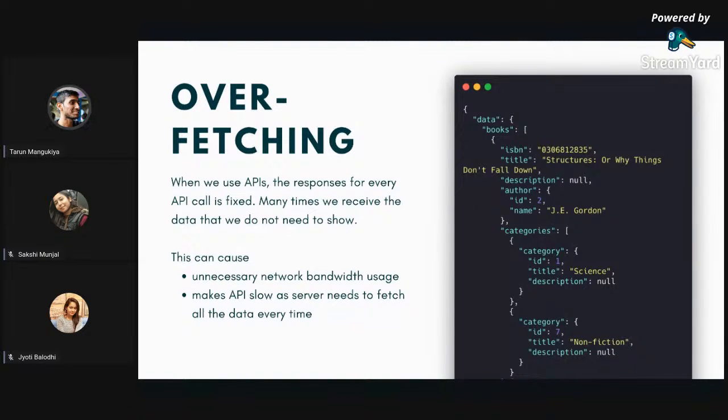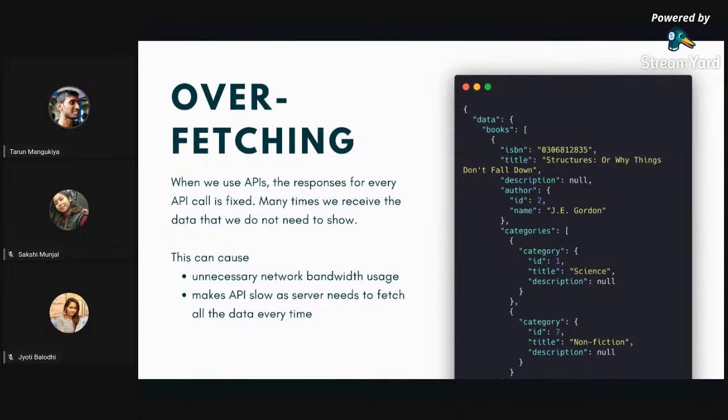What if we decide that we are not showing authors and categories in the listing page, right? So what happens is that this causes extra network bandwidth for sure, right? Apart from that, it also makes the API slow, right? Because the backend developer is fetching these variables from the database, and this makes queries slower. Right. So this is called overfetching.